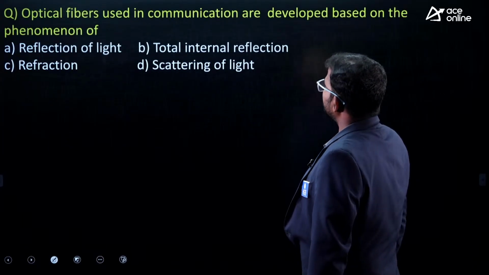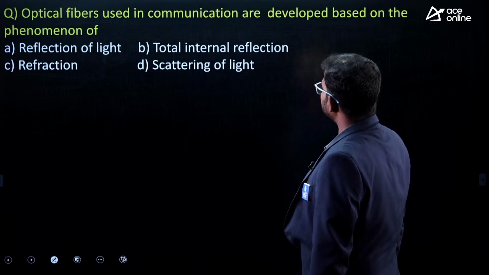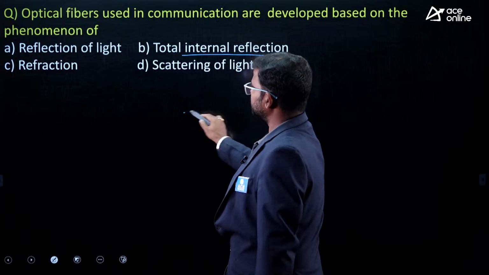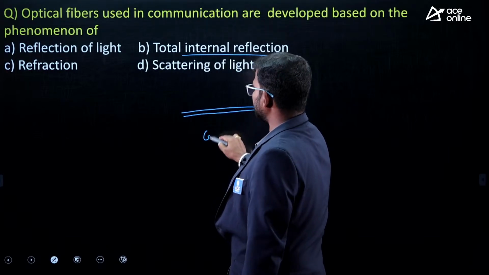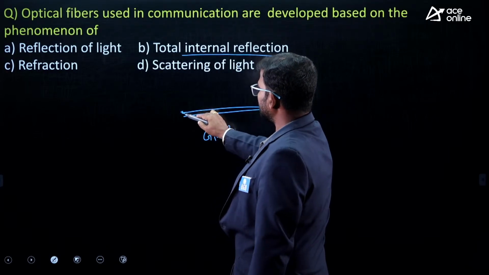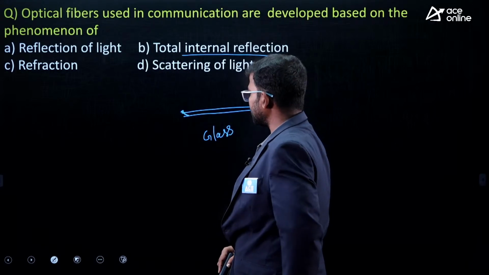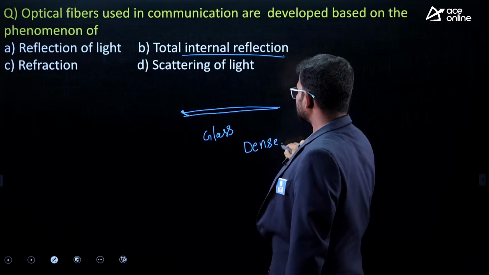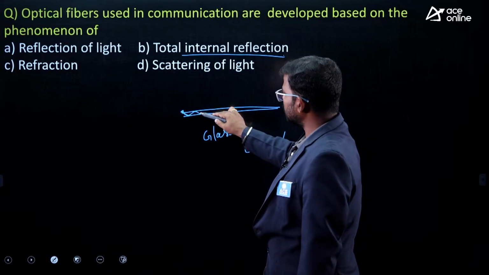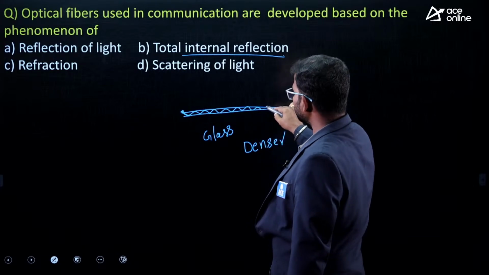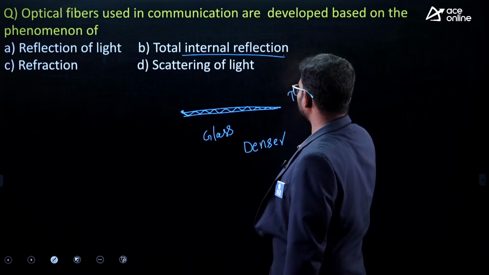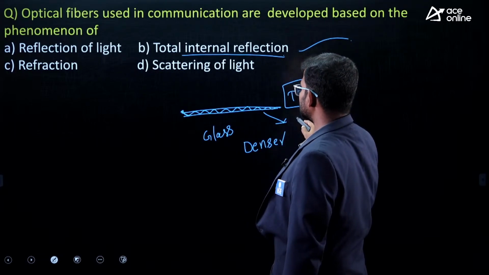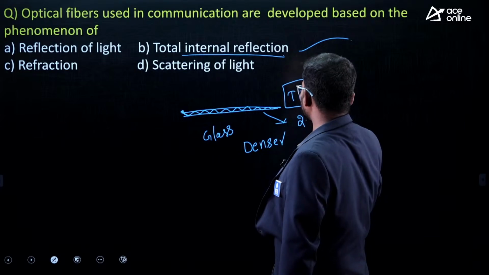Next, optical fibers used in communication are developed based on which phenomenon? In optical fibers you can observe glass material. When light is passed through such denser material, almost all the rays are reflected within the same medium. This is total internal reflection, TIR. In this material the velocity of light is around 2.4 into 10 power 8 meters per second.